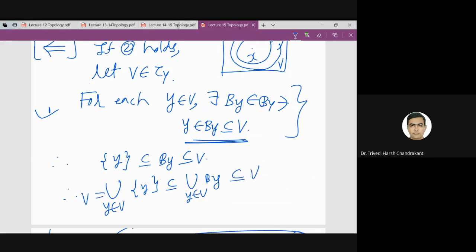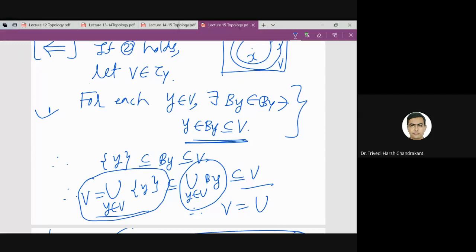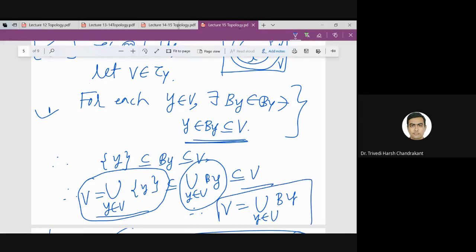And then we know this is also V, right? This is the set of all singletons in V. Its union is V. So therefore we get V equal to, this is V, this is V. So this set also is V because of the sandwich theorem, the sandwich theorem in set theory. So basically, if A is a subset of B is a subset of C, and A and C are the same, then A and C equal B.